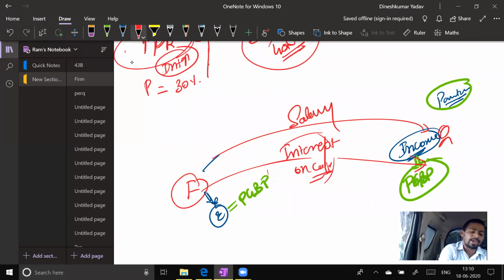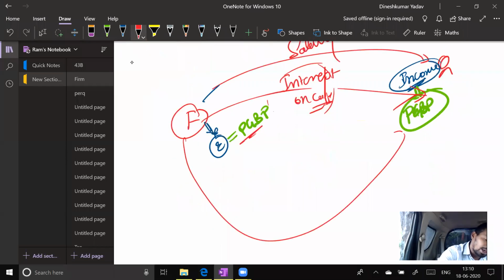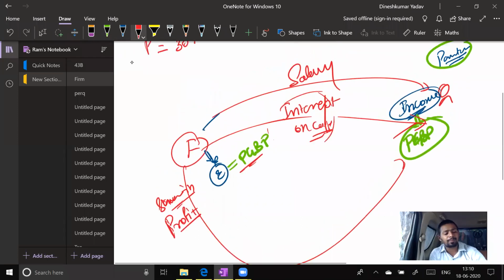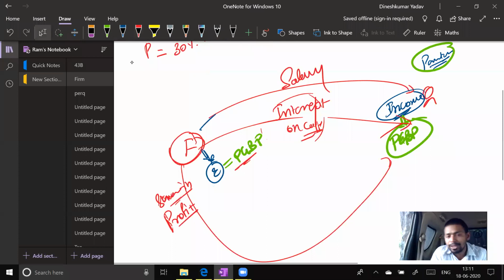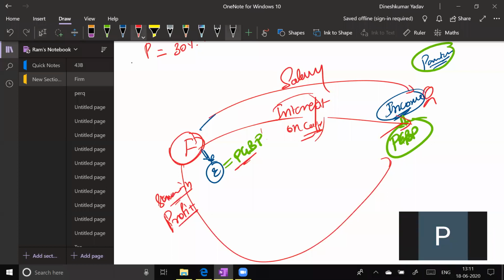So interest is also expense for the firm and income for the partner. Apart from that, firm gives profit share. Share in profit. Come on, tell me, is it an expense to the firm? Partnership firm is giving profit sharing to partner. Is it an expense to the firm? No, this is not an expense. Therefore, firm will not claim the deduction.